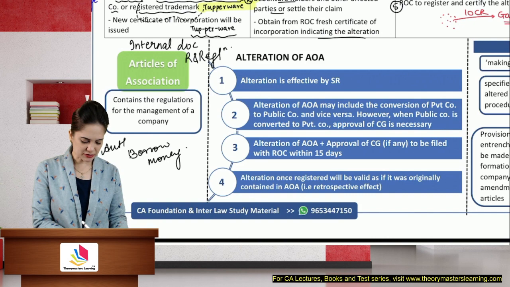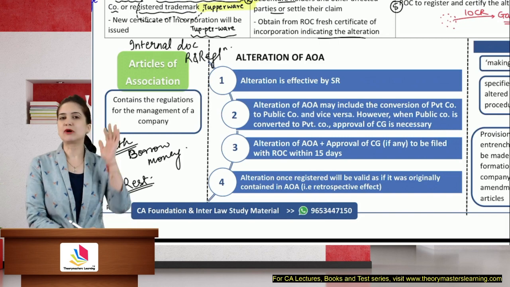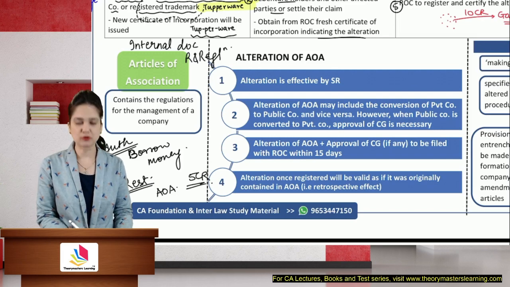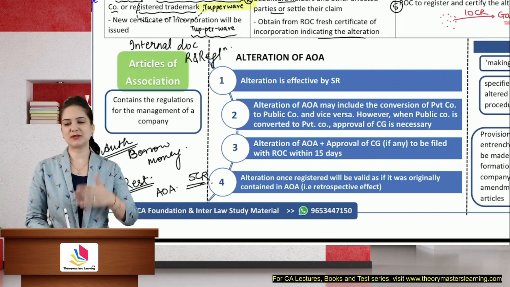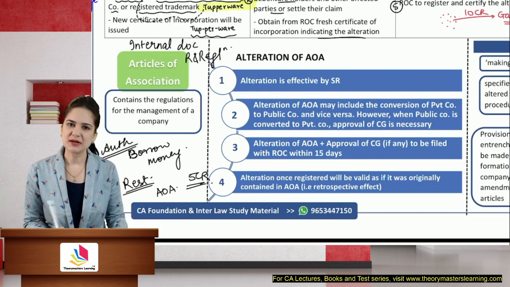Company is authorized to borrow money. But what are the restrictions on borrowing? Is it that the company can borrow any amount that they want? No, there are restrictions. So what is the restriction that will be mentioned in the articles? Company can borrow only up to rupees 5 crores, beyond which you need to pass a special resolution and seek approval of the members. So whatever are the restrictions, they will be mentioned in the articles.